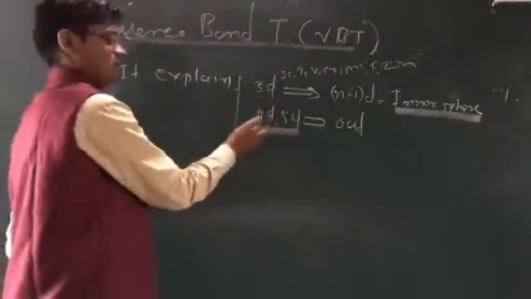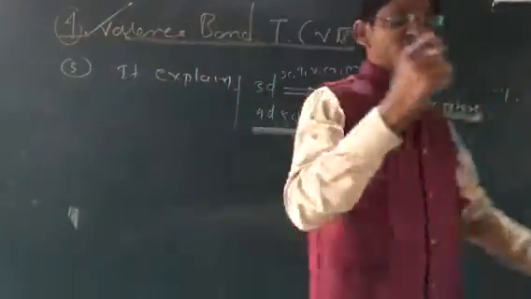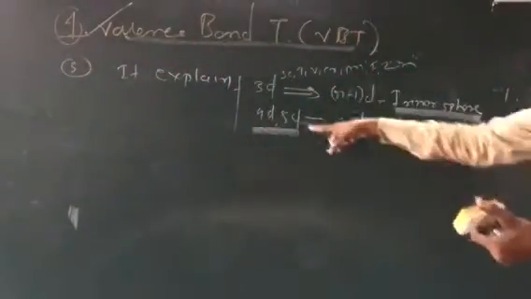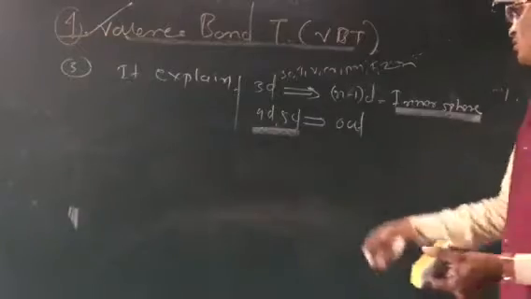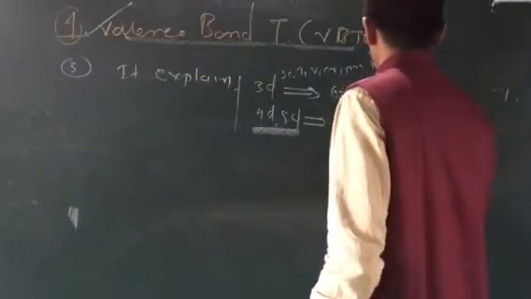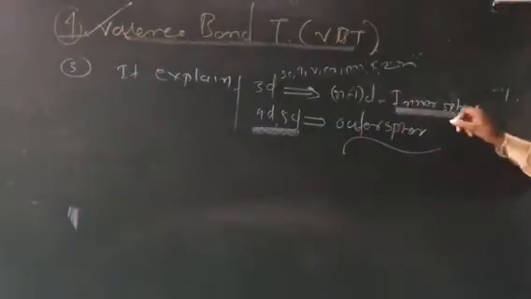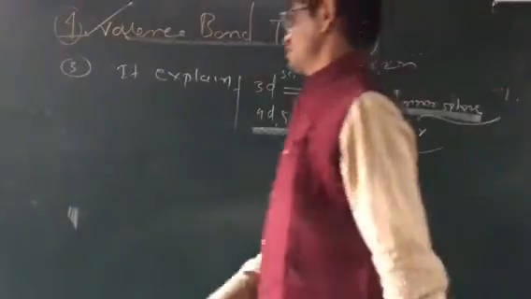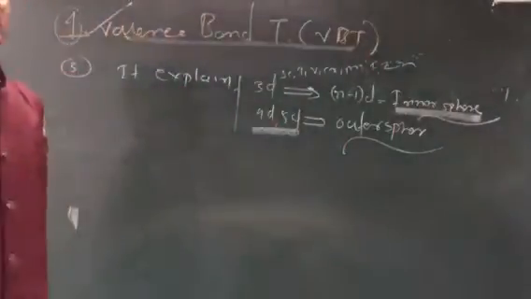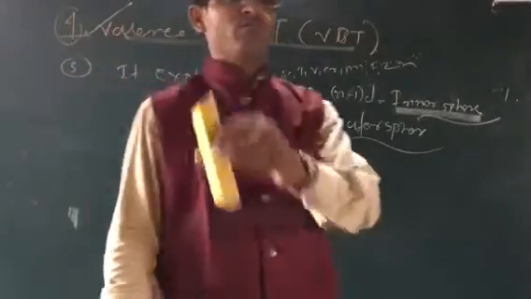The elements from 4D series and 5D series give outer sphere complexes. This is outer sphere, and this is inner sphere. It is explained according to the valence bond theory.